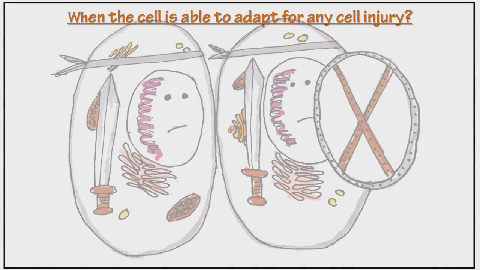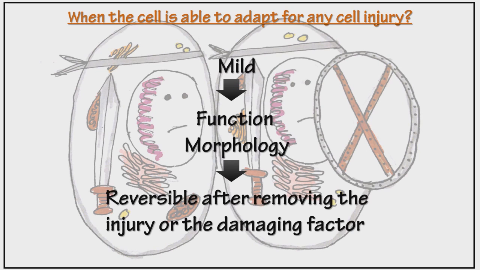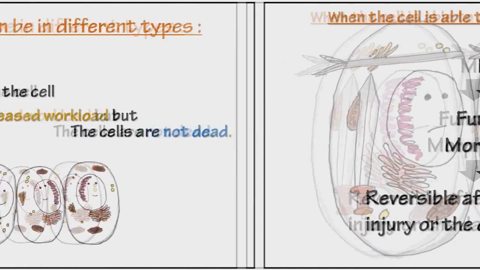The cell is able to adapt to cell injury when the injury is mild, and the change occurs in the function and morphology, and that change is reversible after removing the injury or the damaging factor. The adaptation can be of different types.